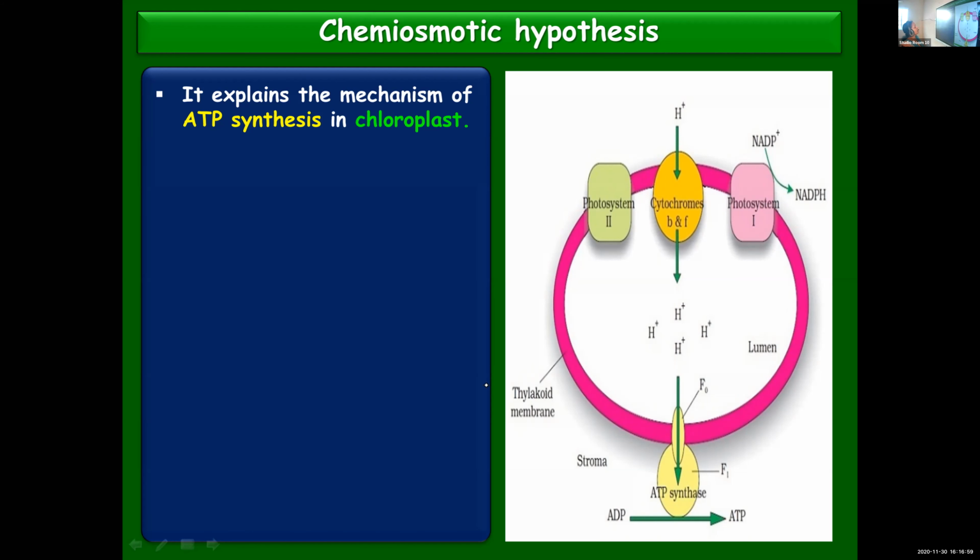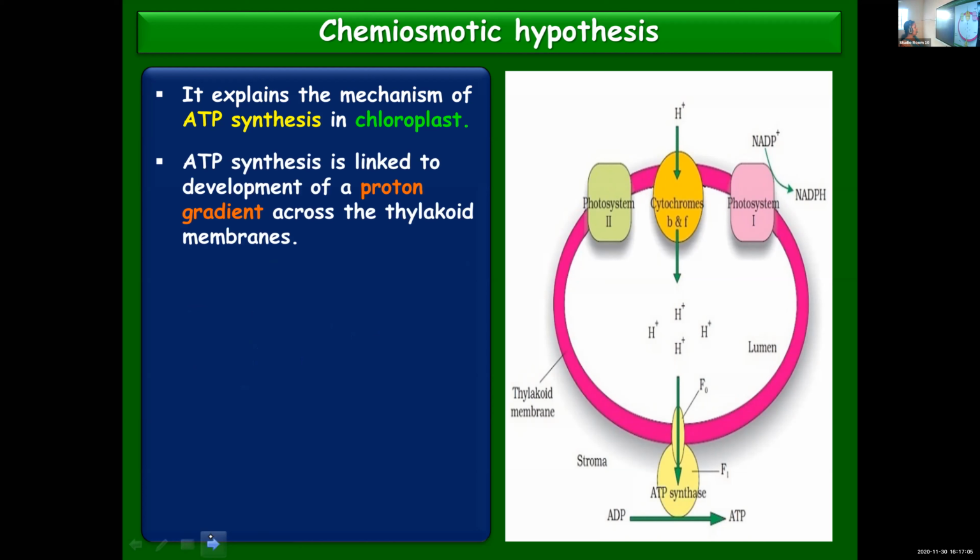Chemiosmotic hypothesis explains the mechanism of synthesis of ATP in the chloroplast. ATP synthesis is linked to the development of a proton gradient. Proton gradient means a difference in the concentration of protons or H plus ions. When there is a difference in the concentration of protons inside and outside the membrane, you call it a proton gradient across the thylakoid membrane.